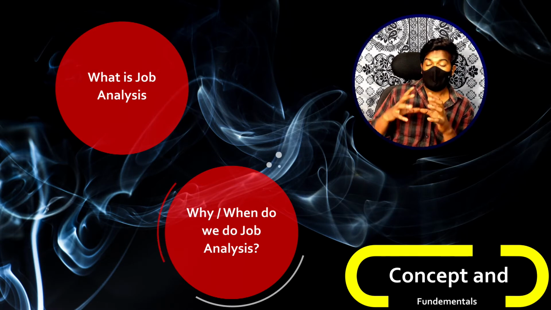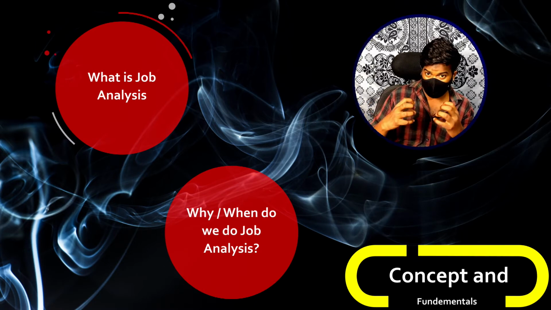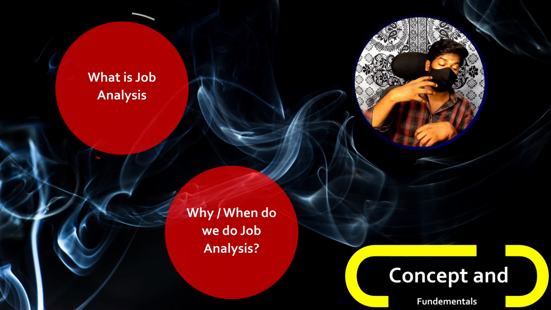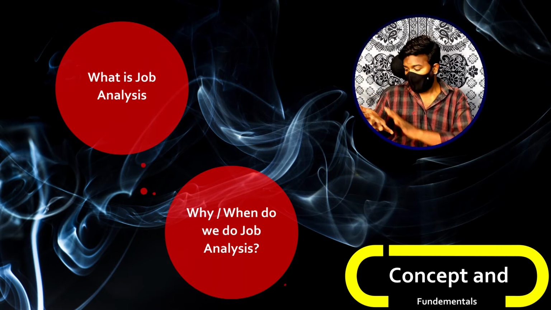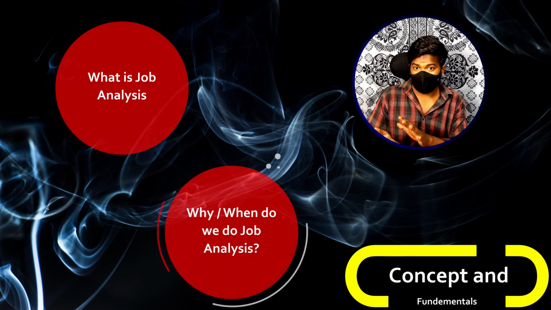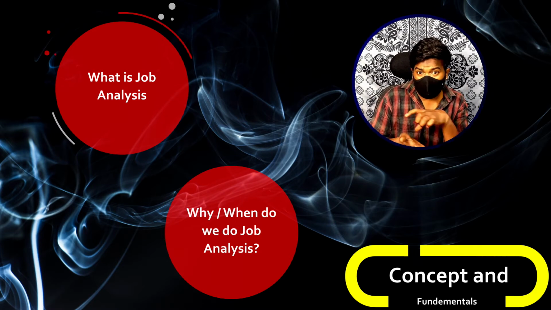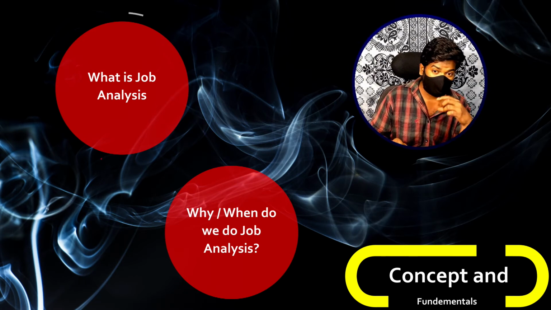I told you, right? Out of all the information that is obtained from job analysis, you will be having two kinds of information. That means, for example, if I collected information regarding a particular job and noted down each and everything, throughout the notes that I have collected, a certain part of that information will relate to job specification and a certain part to job description.